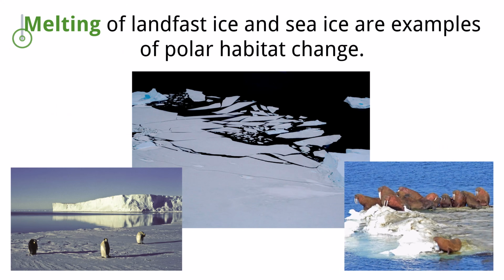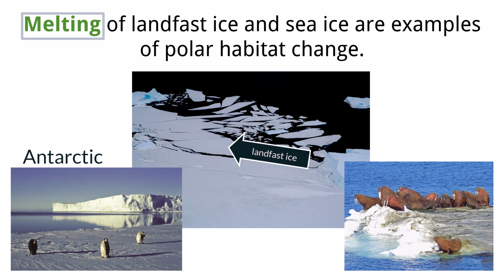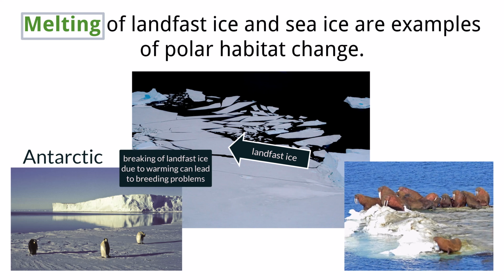The melting of polar ice is a significant example of habitat change driven by climate, impacting species uniquely adapted to these environments. In the Antarctic, emperor penguins rely on landfast ice, which is sea ice attached to the coast, as a stable platform for breeding and raising their young from April to January. The early breakup of this ice due to warming temperatures can lead to catastrophic breeding failures, as chicks have not yet developed their waterproof feathers and can die from exposure or drowning.